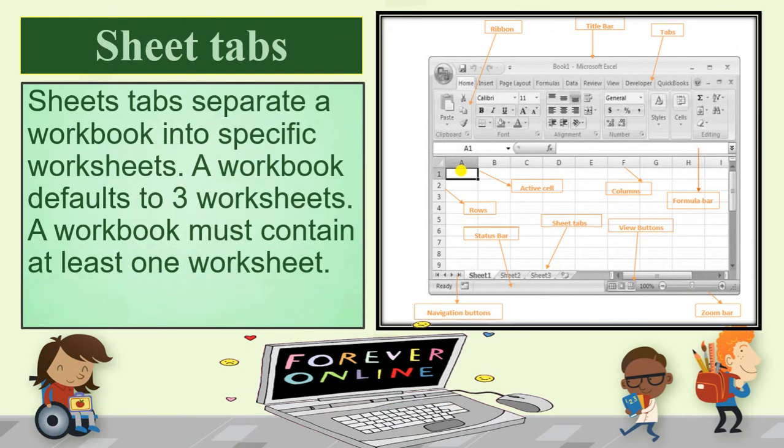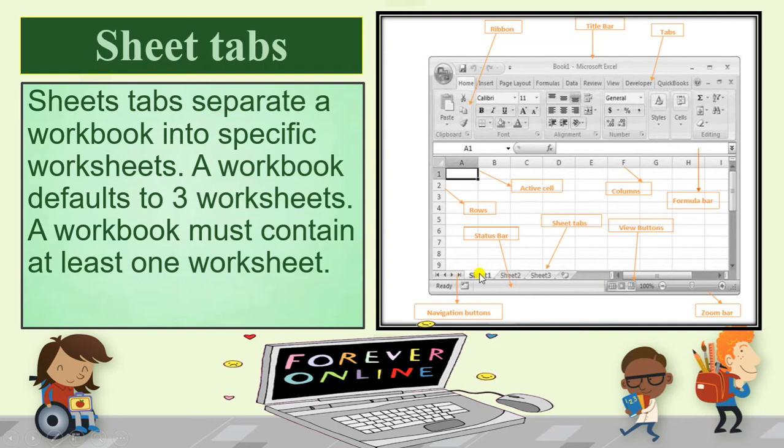Now sheet tabs separate a workbook into specific worksheets. This is our workbook. For example, you are having a book, and each book is having different pages in that. In the same way we are having a workbook and each workbook is having different sheets in that. That is called sheet 1, sheet 2, sheet 3, sheet 4 and so on.